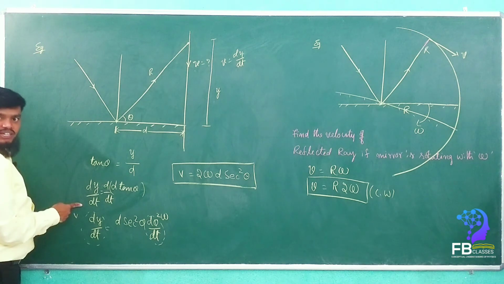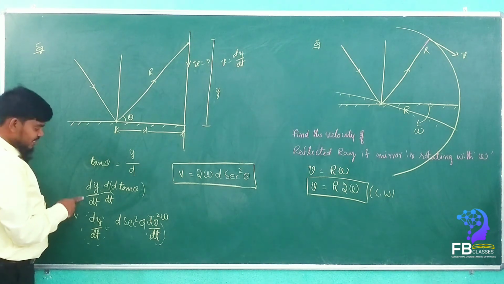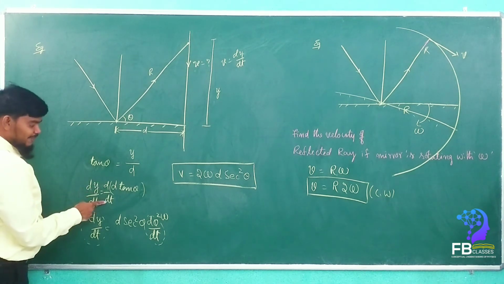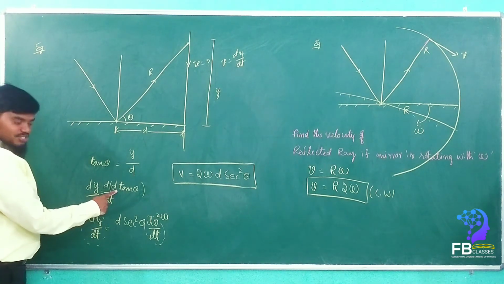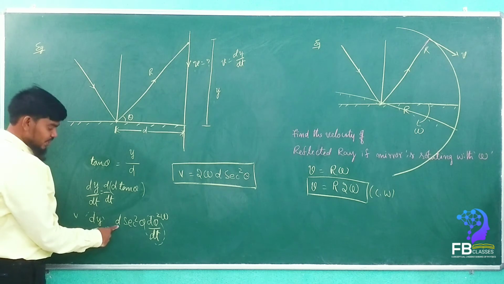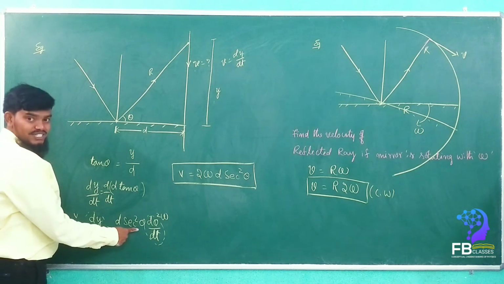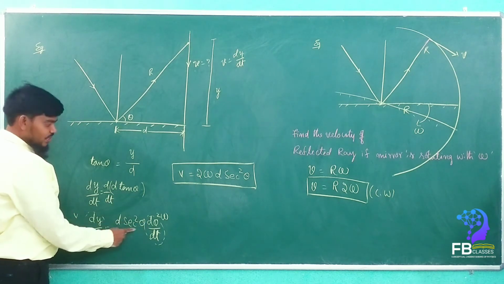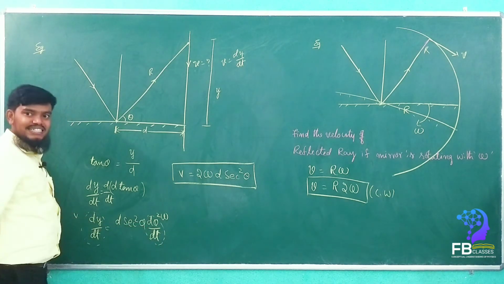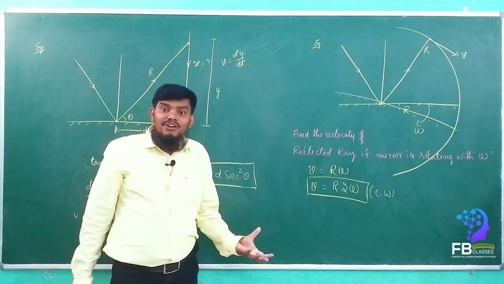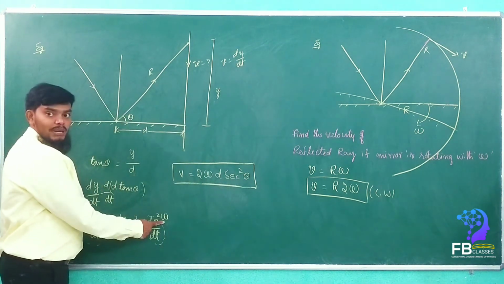We differentiated with respect to time. dy by dt is equal to d by dt of d tan theta. Now d is a constant value, so we took it as a constant. The derivative of tan theta is secant square theta d theta upon dt. So d theta by dt is the angular velocity, which is omega.